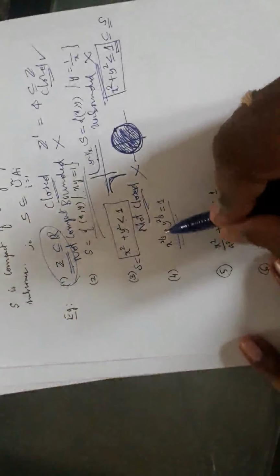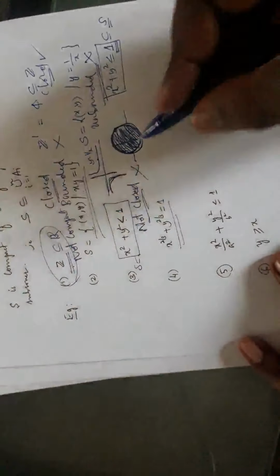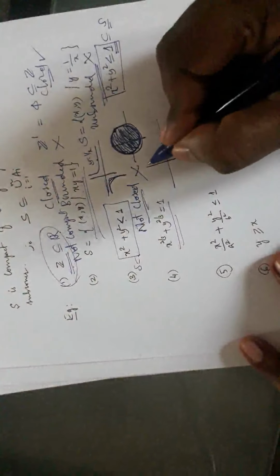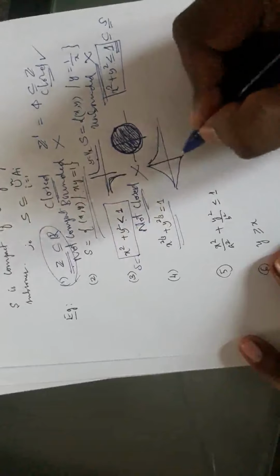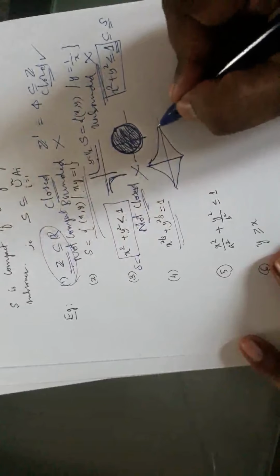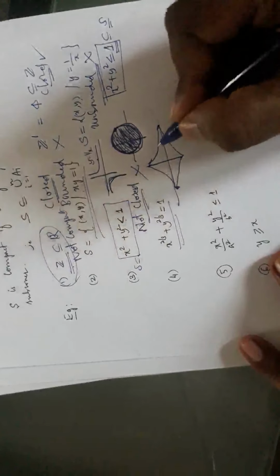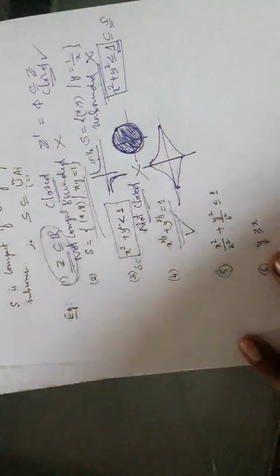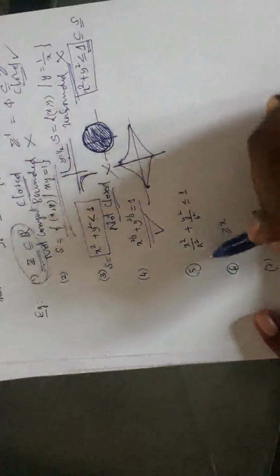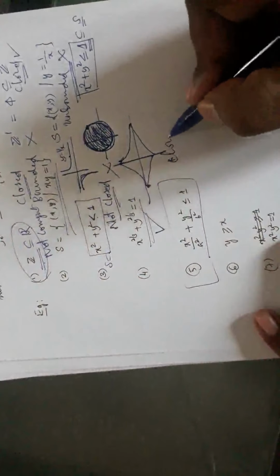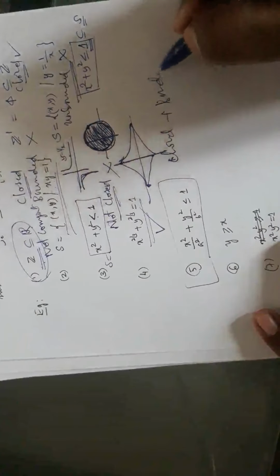This is x to the power 2 by 3 plus y to the power 2 by 3 equals 1. The graph will look like this, some rhombus shape. And this is closed as well as bounded, because every point is a limit point and it is bounded. So this is compact. This is nothing but the equation of your ellipse. This is also closed and bounded. So this is also compact.